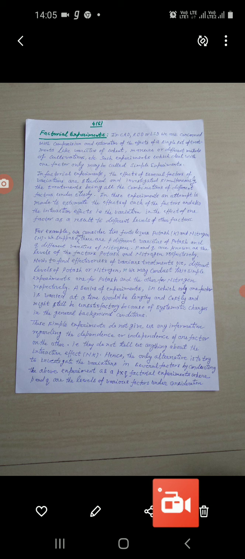Then a series of experiments in which only one factor is varied at a time would be lengthy and costly and might still be unsatisfactory because of systematic changes in the general background conditions.